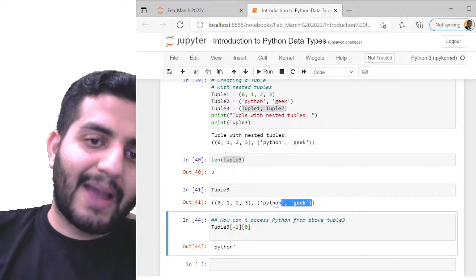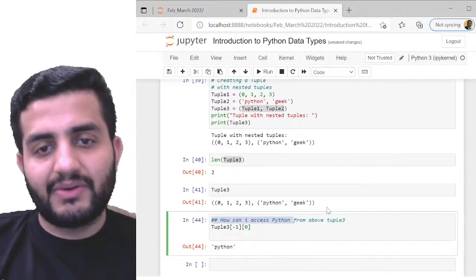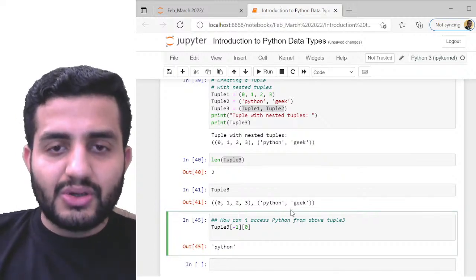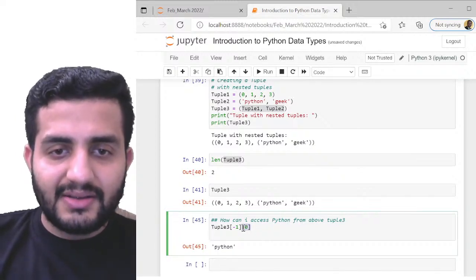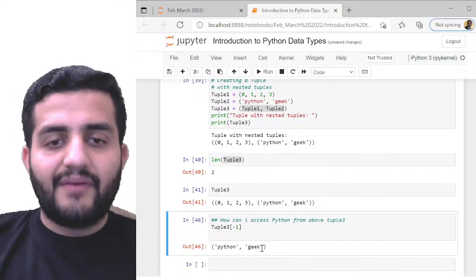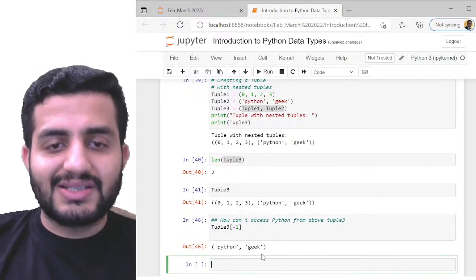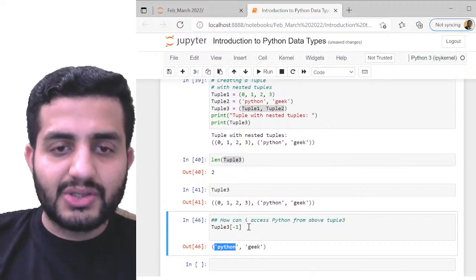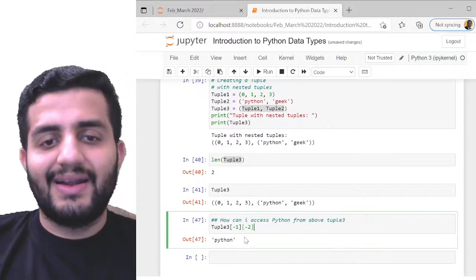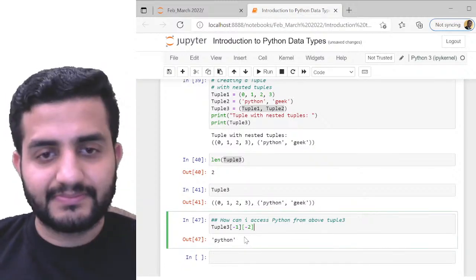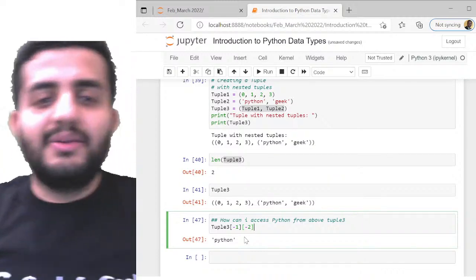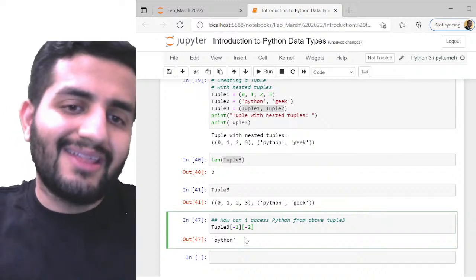So -1 from the backward side is the first element. This entire thing is still valid. Or also, if I go within this, if I have to write this in the backward order, this geek becomes my -1 and Python becomes my -2. So I can also write -1 comma -2. This is also valid. I can still get Python in this. So my indexing is pretty much valid both forward and backward.